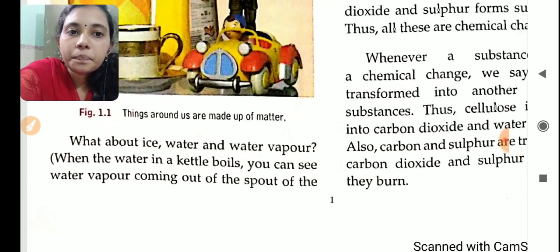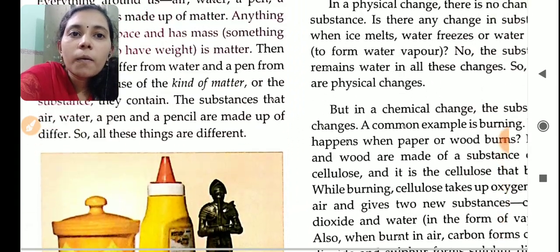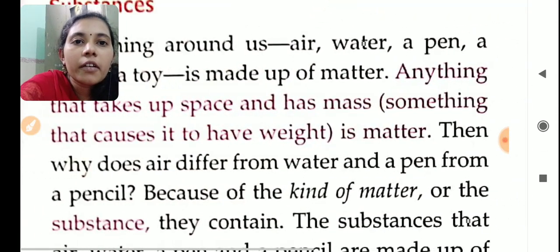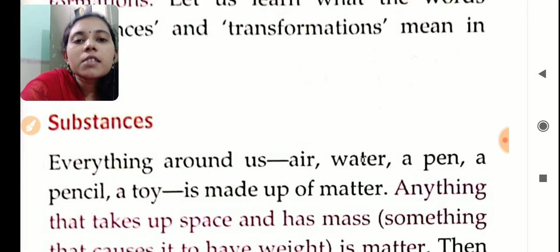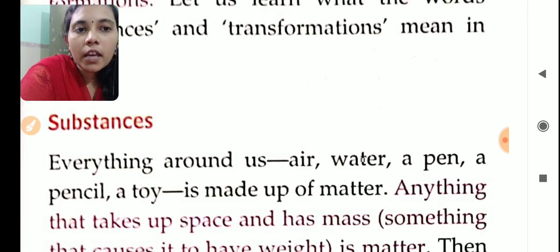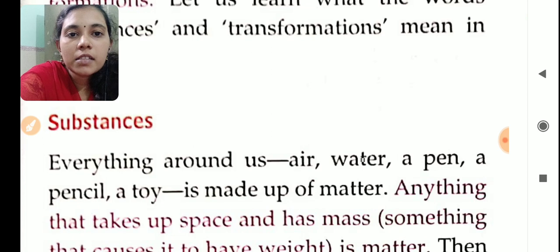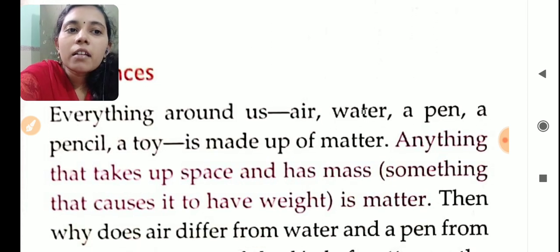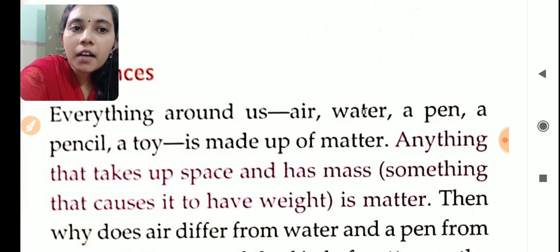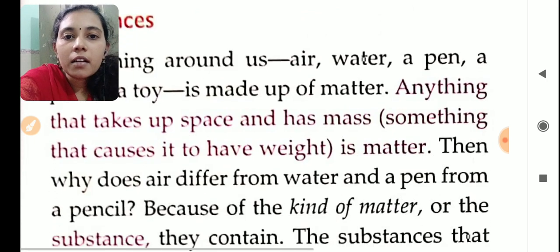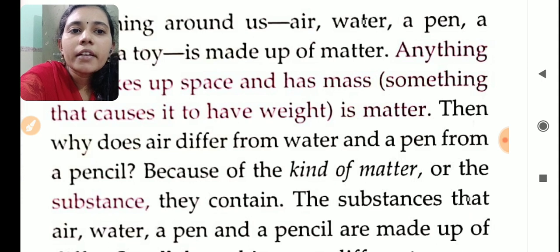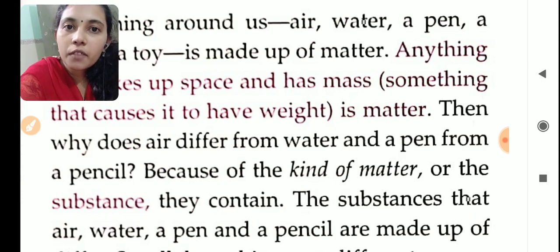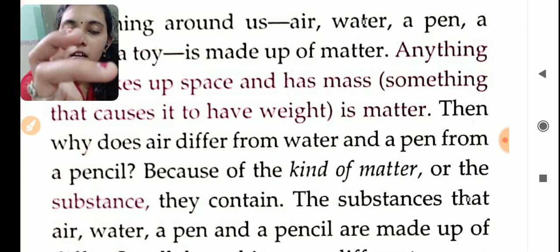Understand? Clear now? One time I will read the full paragraph. Substances means everything around us: air, water, pen and pencil, toy, etc. All are made up of matter. So what is matter? Anything that takes up space and has mass is called matter. So why does air differ from water, and a pen differ from a pencil? Air is also a matter or substance.